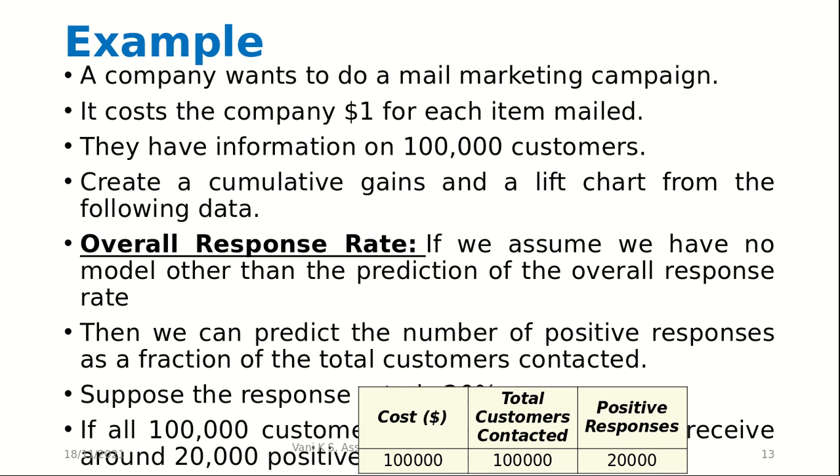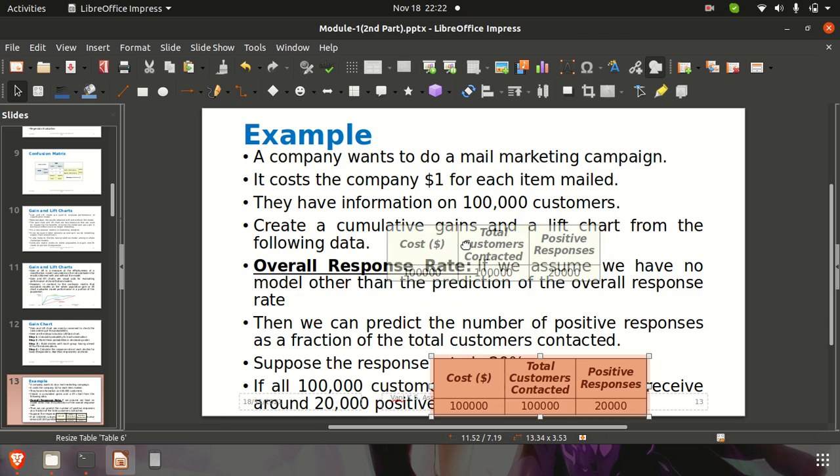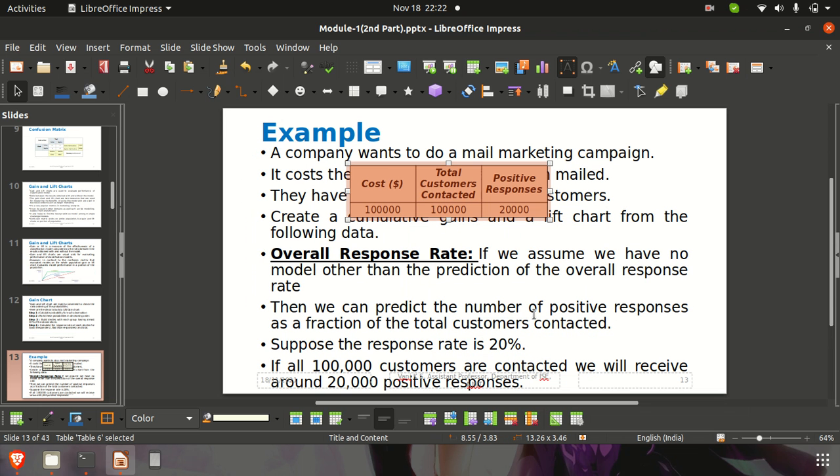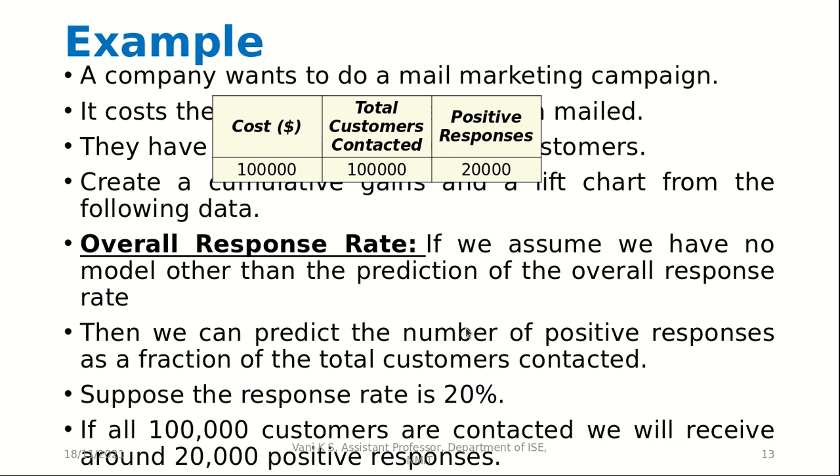So we are assuming here that we have no model other than the prediction of overall response rate. So we can predict the number of positive responses as a fraction of the total customers contacted. So here you can see that the cost is 100,000. So total customers that will be contacted are 100,000 only. And the response rate here is 20%, which means we get positive responses from 20,000 people.